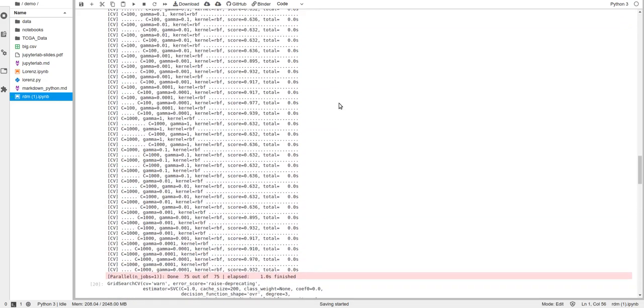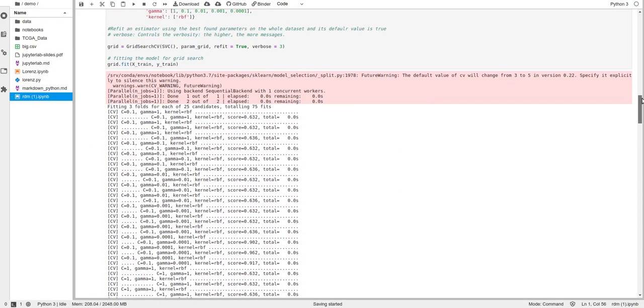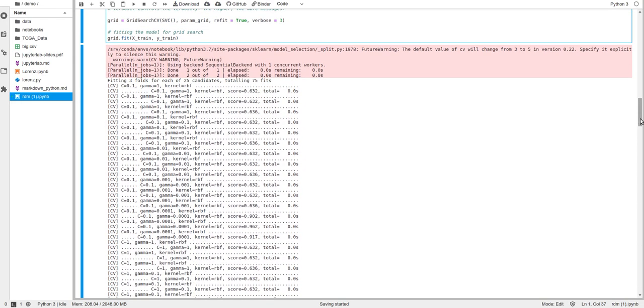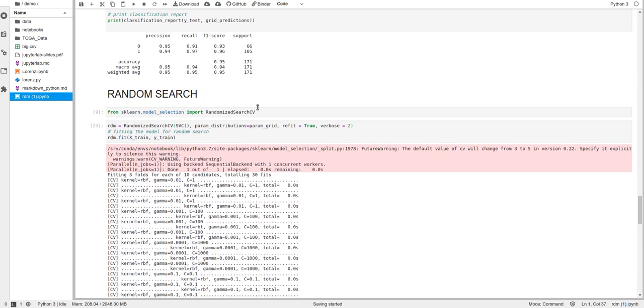It is the same as grid search. Here we write grid, and in that here we write randomized search. Now, as we passed the parameters in grid search, in the same way we have to pass the parameters in randomized search. Here we pass SVC, which is not trained. Earlier I also told you that it is not trained. In the same way in random search it is also not trained.